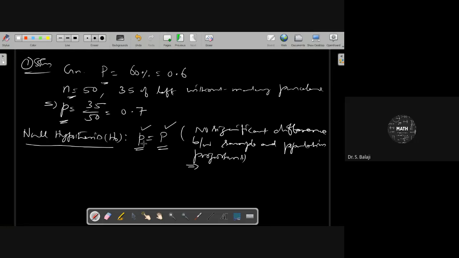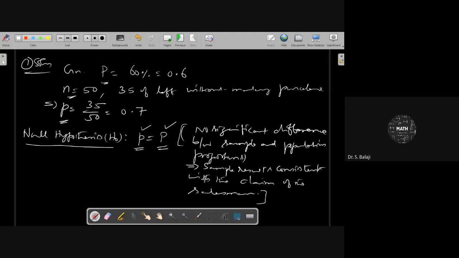Then p equal to P means what, as the implicit meaning based on the problem statement? The sample results are consistent with the claim of the salesman. This is the implicit meaning based on the given condition.